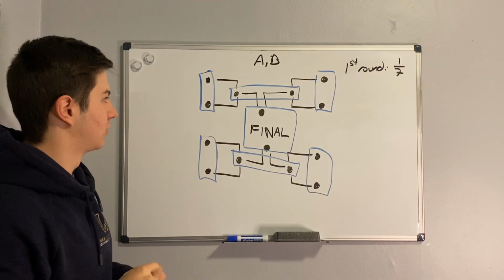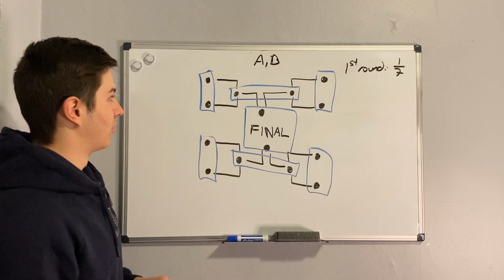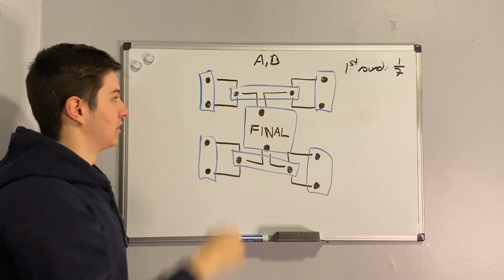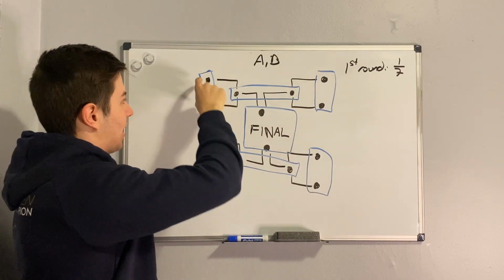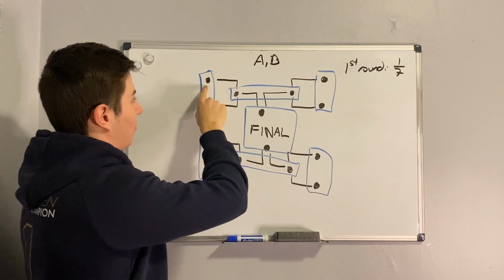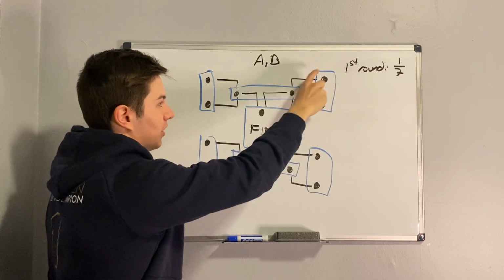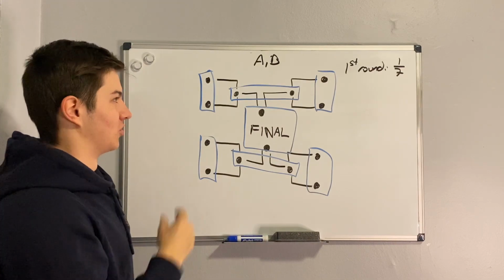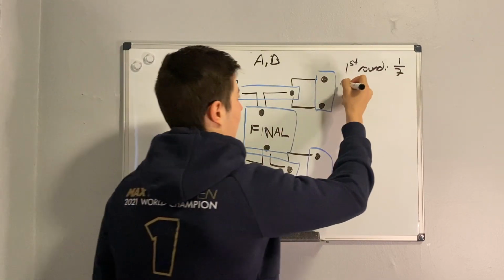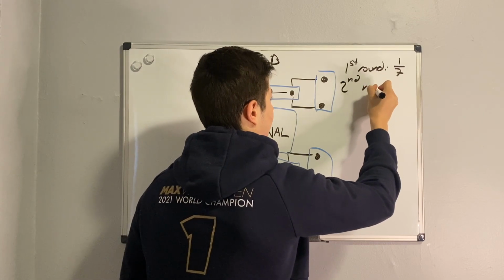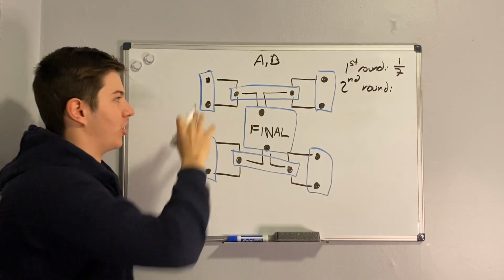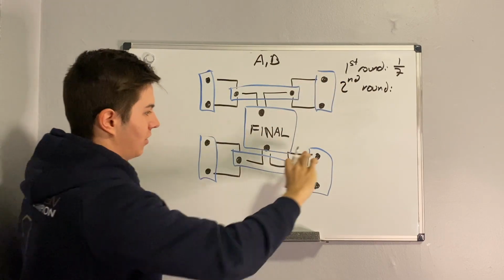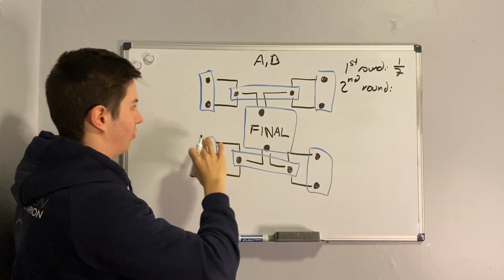Okay, so let's move on to the second round. A and B have to be in the same half of the bracket, but they can't meet up in the first round. For example, if A is here, B has to be one of these two groups, and A and B both have to win their first games. Wherever we put A, B has two spots.